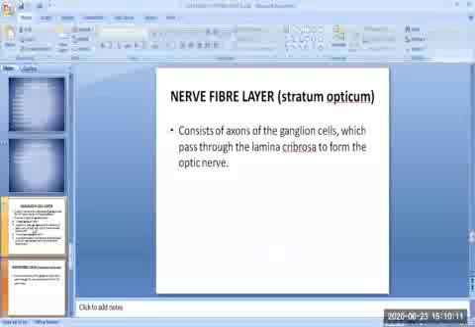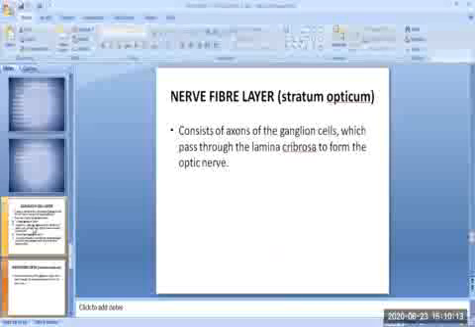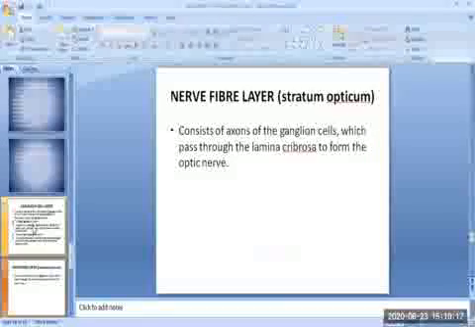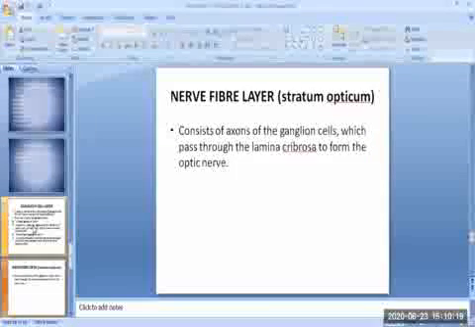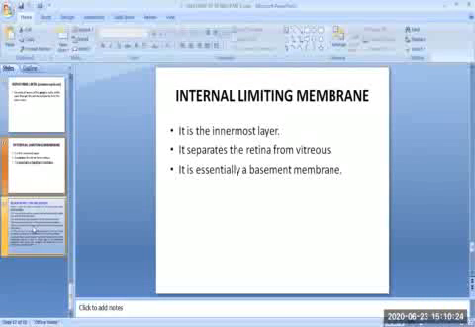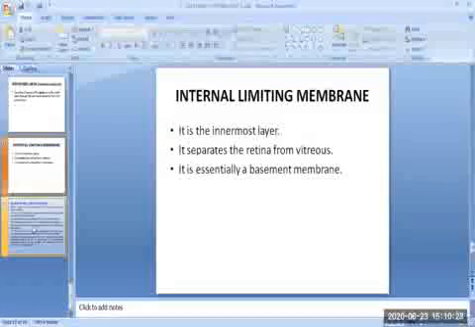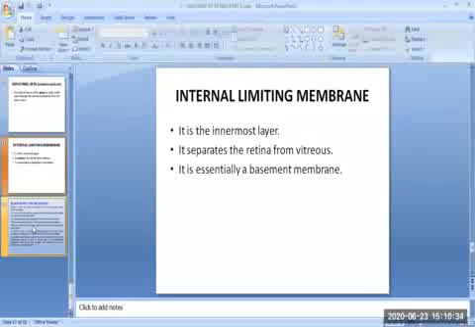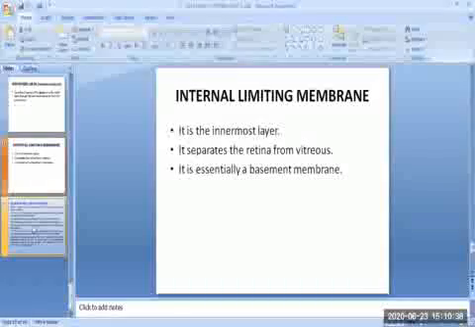The ninth layer is the nerve fiber layer, the stratum opticum, which consists of the axons of the ganglion cells, which pass through the lamina cribrosa to form the optic nerve. The tenth layer is the internal limiting membrane. It is the innermost layer and it separates the retina from the vitreous. It is formed by the union of terminal extensions of the Mueller's fibers and is essentially a basement membrane.